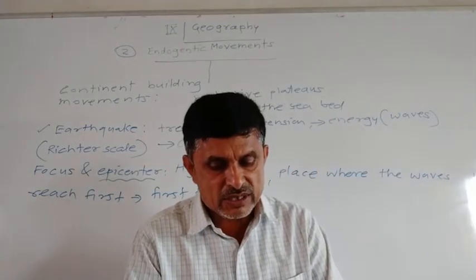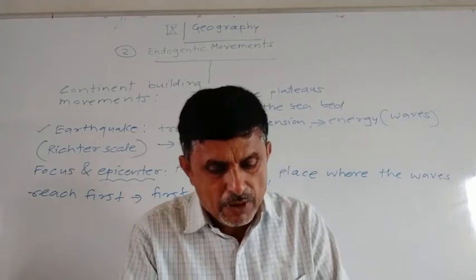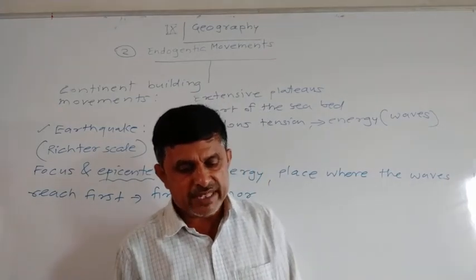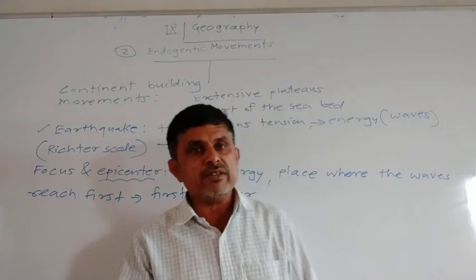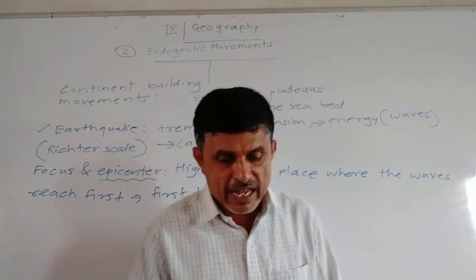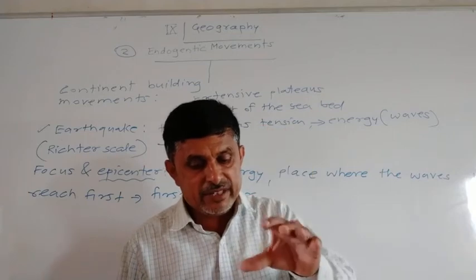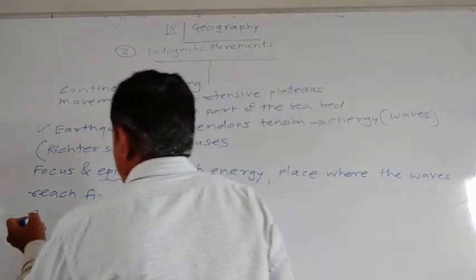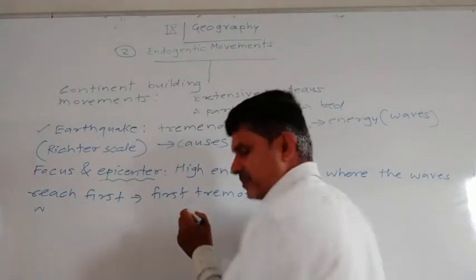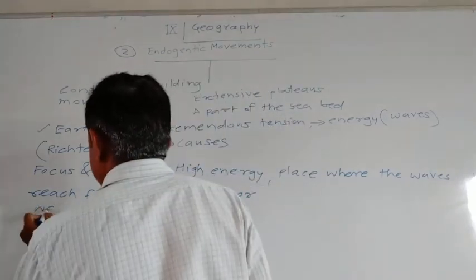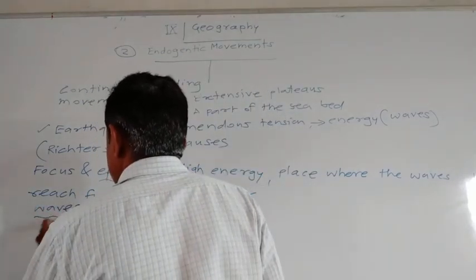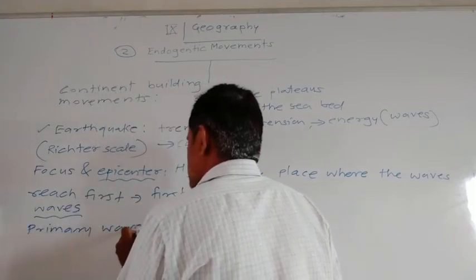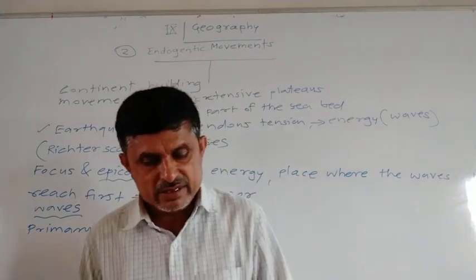This energy comes toward the earth's surface in the form of waves. The seismic waves can be divided into primary waves, secondary waves and surface waves.